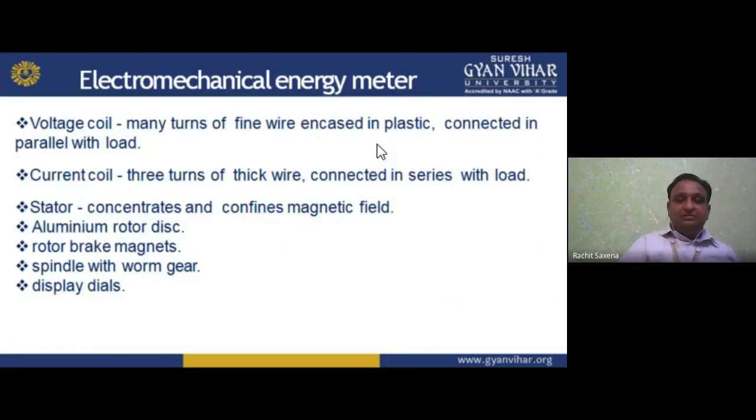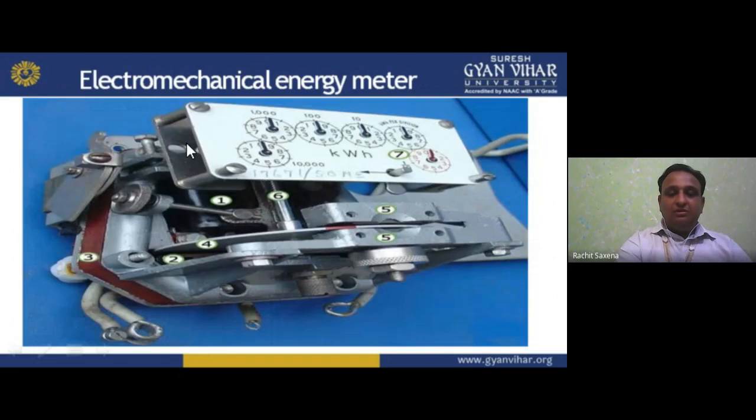So what is it? First, we can say the voltage coil. If I am representing it here, we can say 1, 2, 3, 4, 5, 6, 7. So all seven I am representing here. First is your voltage coil, with many turns, placed here.